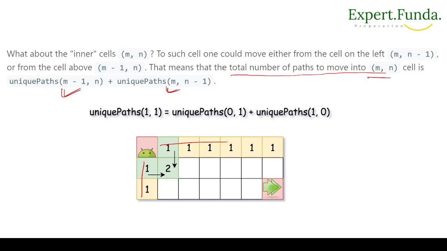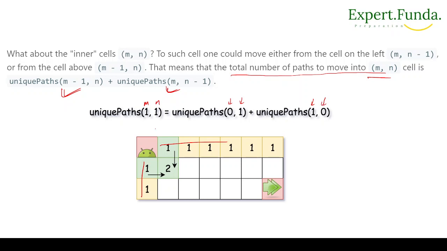Let's suppose we are giving this m and this n. So m minus 1 means this is 0, and this remains n. And if we are putting m, 1, then n is n minus 1, so it will become like this.